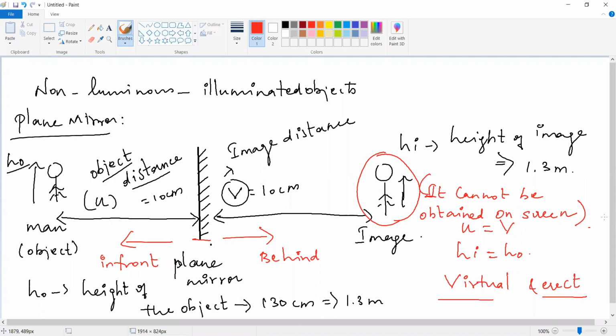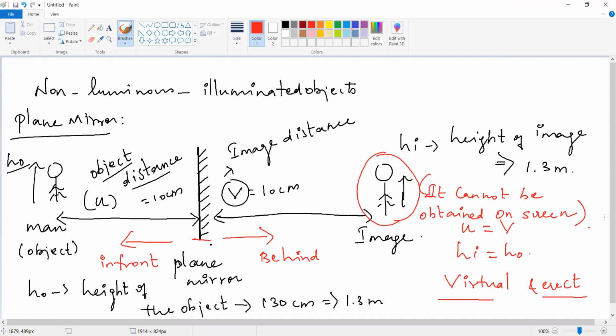Okay. So what is that U and V? U means it's the object distance. V is the image distance. So what are the properties of plane mirror now? The height of the object and the image created by the mirror are same. Very good. So first of all, the distance between the object to mirror and image to mirror are same. And next, the height of the image and height of the object, both are same.